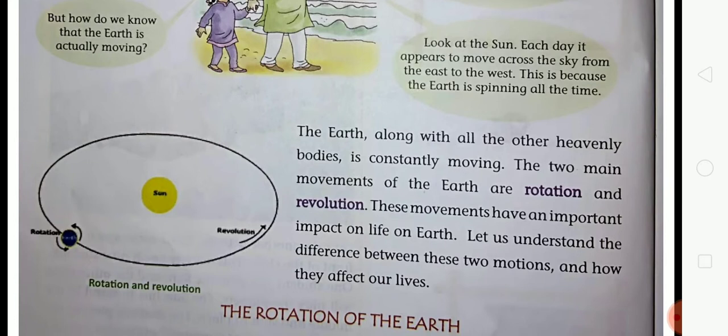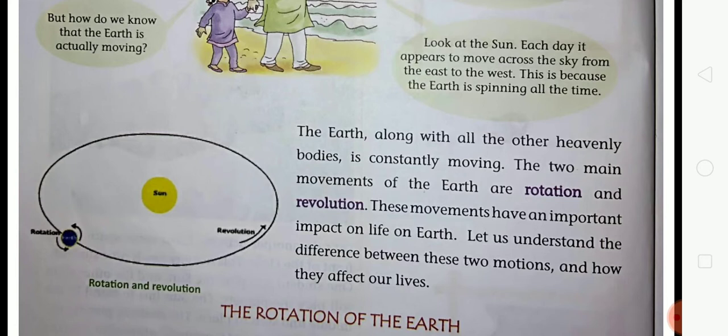First of all, we will read this paragraph. The earth, along with all the other heavenly bodies, is constantly moving. The two main movements of the earth are rotation and revolution. These movements have an important impact on life on earth. Let us understand the difference between these two motions and how they affect our life.